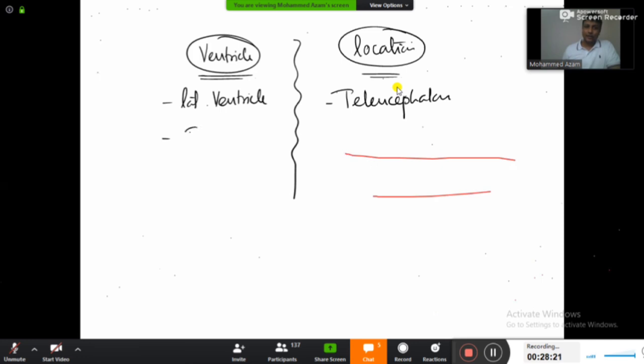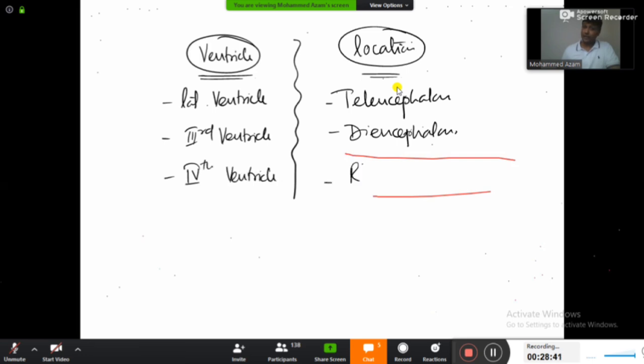The next ventricle here will be the third ventricle. And guys, third ventricle will actually be located in diencephalon. And finally, the next one will be the fourth ventricle. And the fourth ventricle is located in the complete hind brain, and the complete hind brain here will be the rhombencephalon.